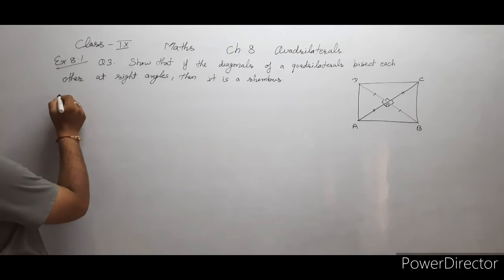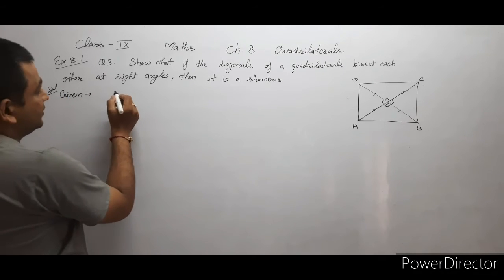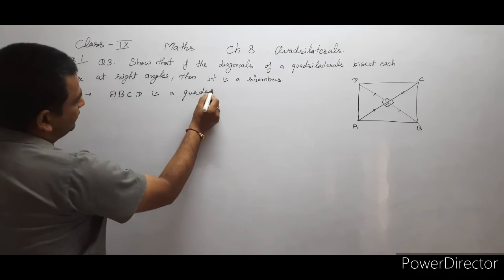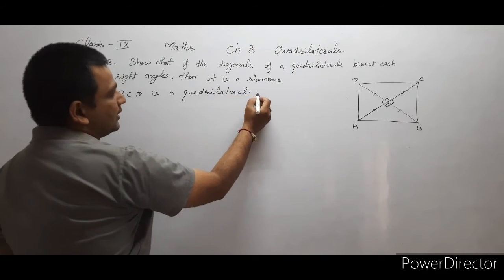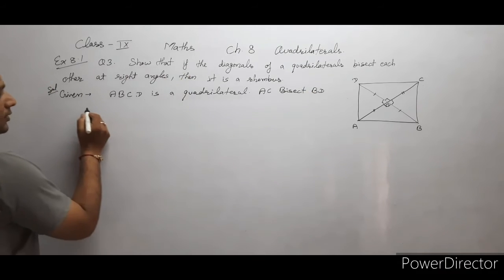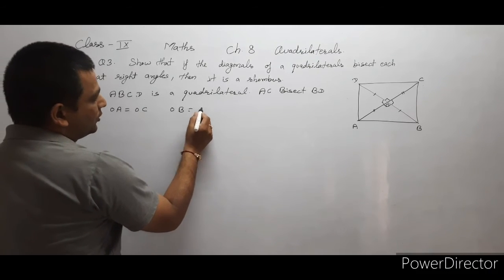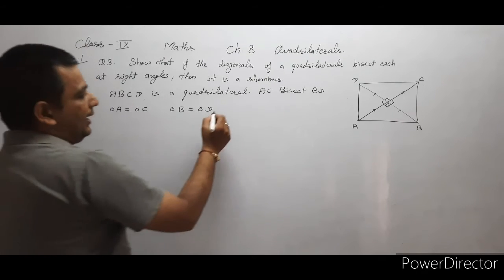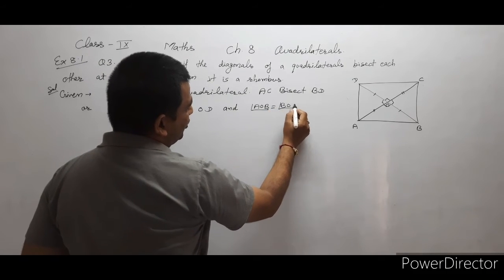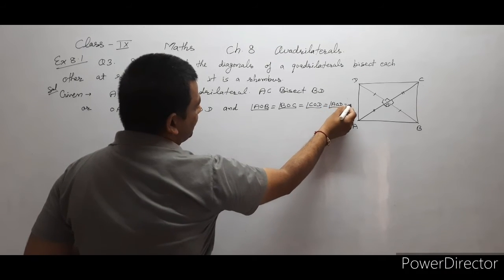So first of all, the given part for the solution: it's given that ABCD is a quadrilateral, AC bisects BD, or OA equals OC, OB equals OD, it's given, and angle AOB equals angle BOC equals angle COD equals angle AOD equals 90 degrees.